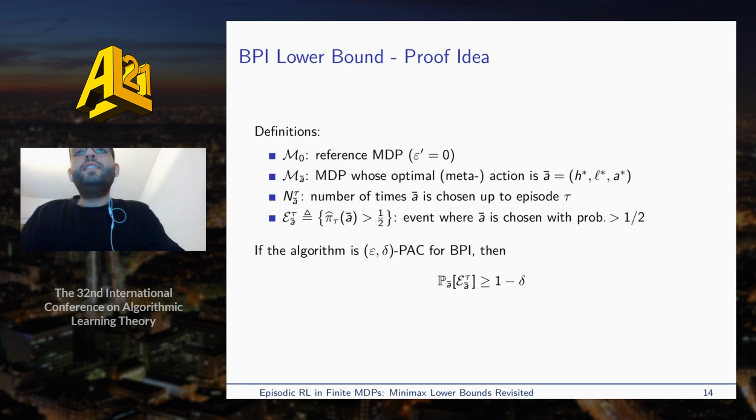To present the proof idea of this BPI lower bound, we need some definitions. We define M0 as the reference MDP, where all actions are identical, and M A bar as the MDP whose optimal meta action is A bar.